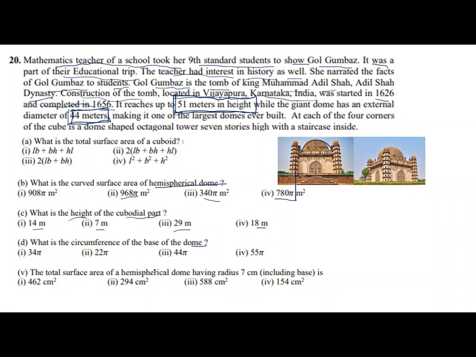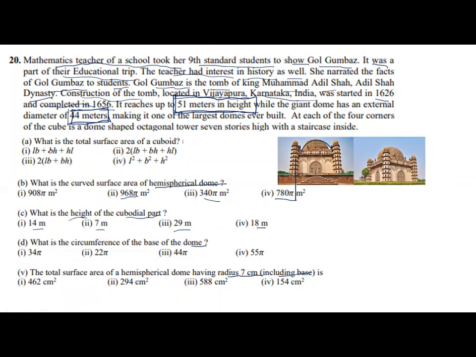The total surface area of a hemispherical dome having radius 7 centimeter including base is 462 centimeter square, 294 centimeter square, 588 centimeter square, 154 centimeter square. If needed, you can read the question again and note the part. Suppose it was made in 1626 and completed in 1656. We are not noting this for a particular question. It is not needed. You have to note the height of the solid figure and height of the hemisphere or whatever will be given. So coming to part 1.